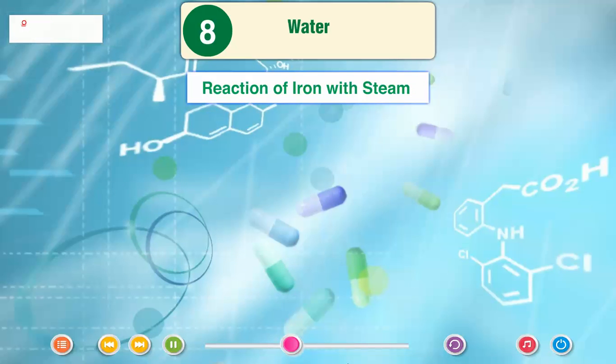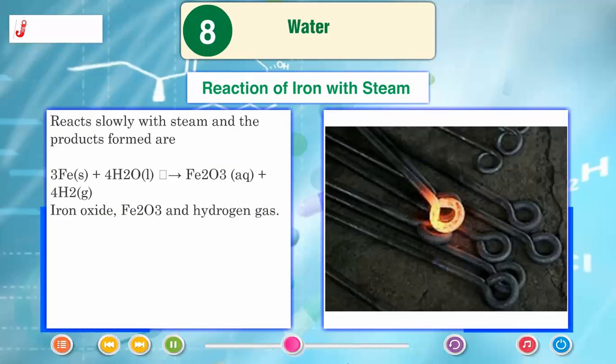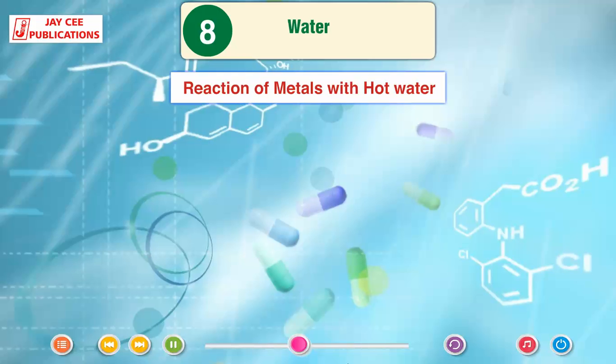Reaction of iron with steam. It reacts slowly with steam and the products formed are iron oxide, Fe2O3, and hydrogen gas: 3Fe(s) + 4H2O(l) → Fe2O3(aq) + 4H2(g). Reaction of metals with hot water.